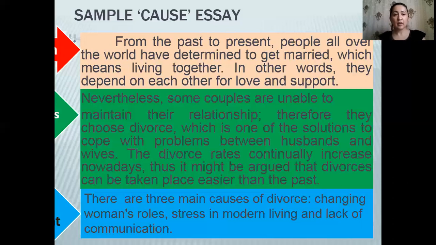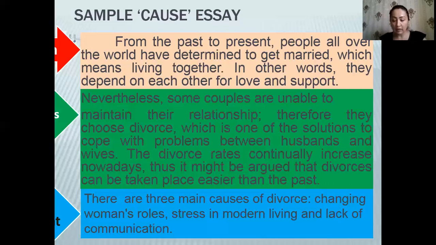Here in this paragraph, you're going to support your topic sentence with the details. So we will start like this. Nevertheless, some couples are unable to maintain their relationship, therefore they choose divorce, which is one of the solutions to cope the problems between them. And the divorce rates continually increase nowadays. Thus, it might be argued that divorces can be taken place easier than the past.